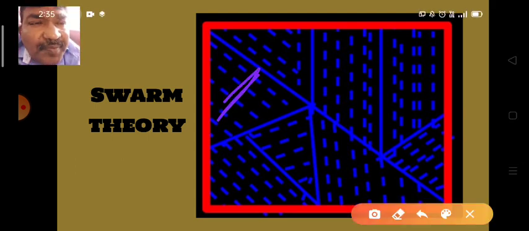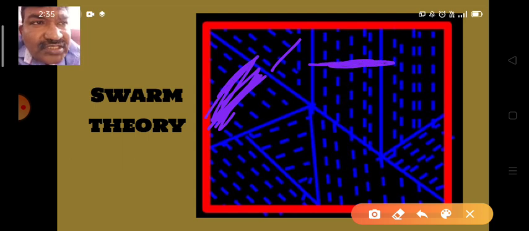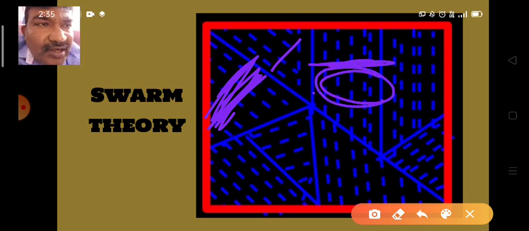These molecules are not parallel to the other molecules of the other swarm. Look here, these molecules are parallel to each other, but they are not parallel to the molecules of the other swarm. Here, swarm means group. So molecules arrange in swarms, and in the swarms they are parallel to each other, but one swarm is not parallel to the other swarm.